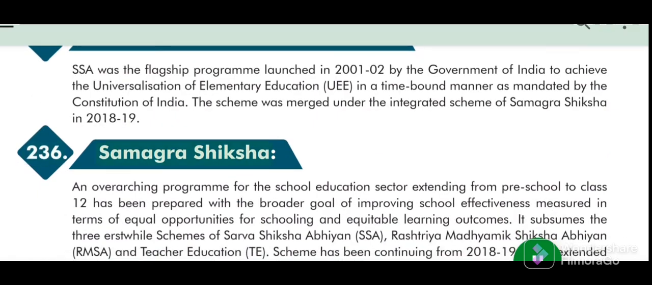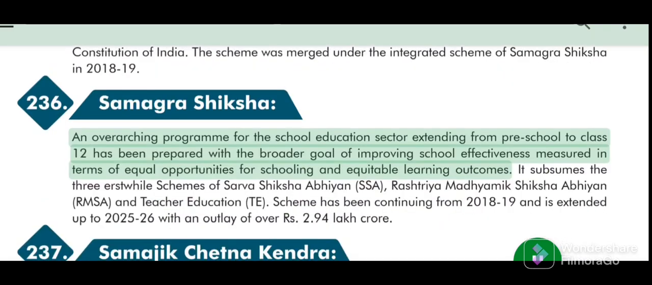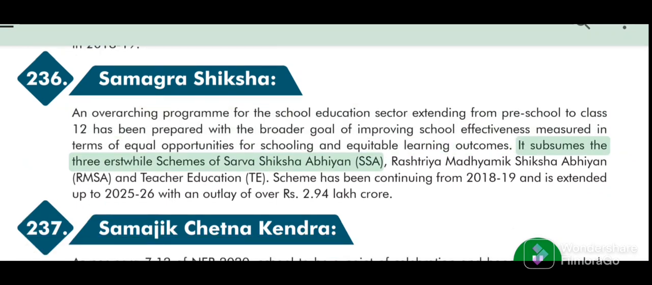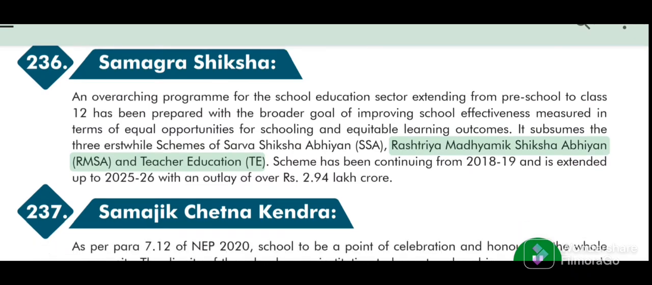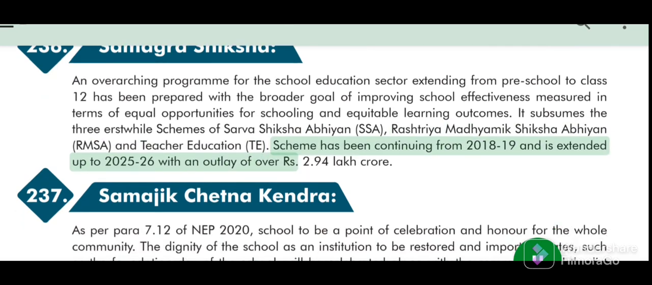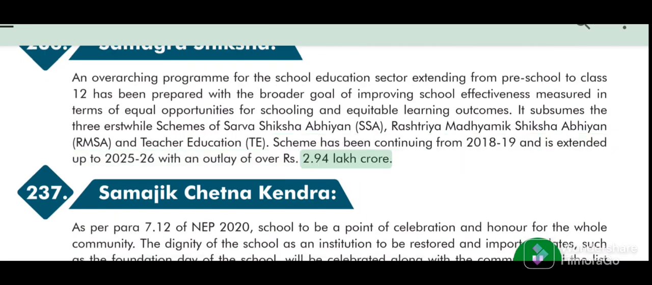236. Samagra Shiksha. An overarching program for the school education sector extending from preschool to class 12 has been prepared with the broader goal of improving school effectiveness measured in terms of equal opportunities for schooling and equitable learning outcomes. It subsumes the three erstwhile schemes of Sarva Shiksha Abhiyan (SSA), Rashtriya Madhyamik Shiksha Abhiyan (RMSA), and Teacher Education (TE). Scheme has been continuing from 2018-19 and is extended up to 2025-26 with an outlay of over Rs. 2.94 lakh crore.